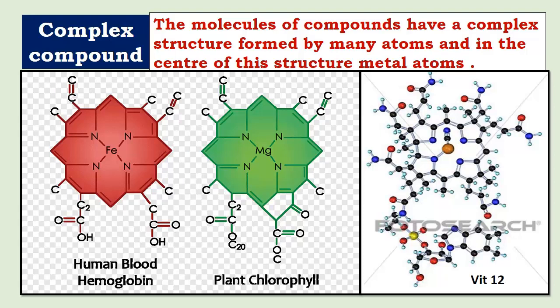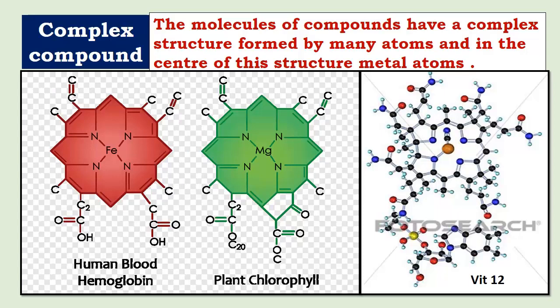As you can see in the center, Fe means iron atom is there, which is combined with nitrogen, carbon, oxygen and hydroxyl molecule. Similarly, in chlorophyll, in the center it has magnesium combined with 4 nitrogen atoms and also carbon and oxygen. If you look at vitamin B12, the entire structure is very complex.